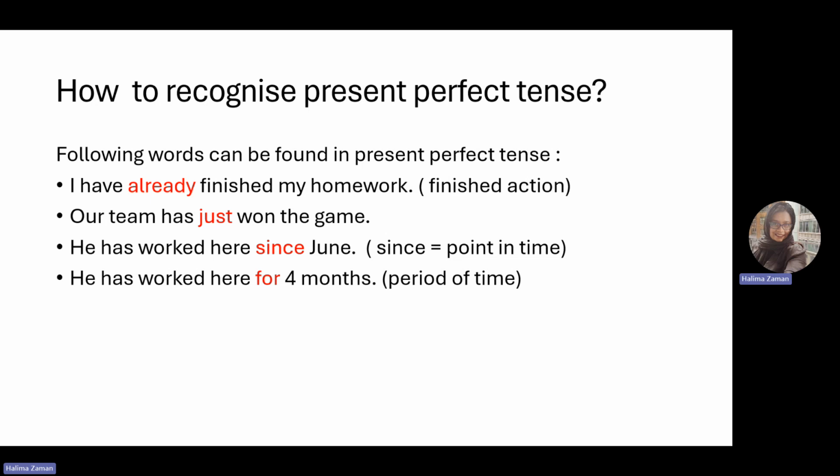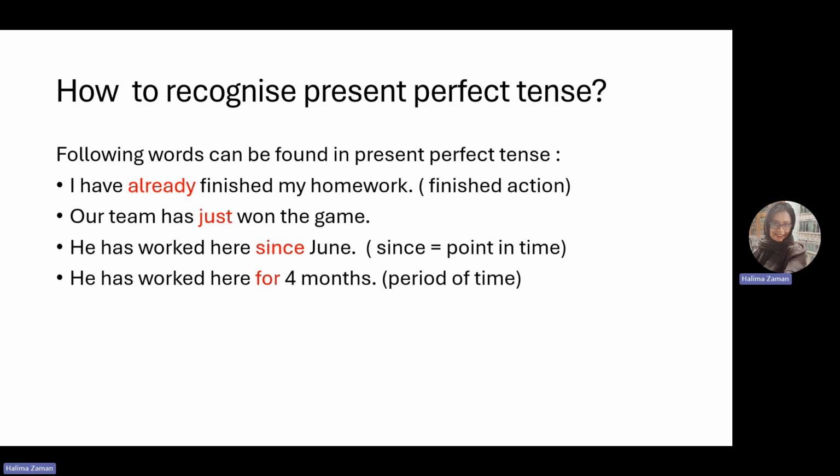For example, I have already finished my homework. This is an example of a finished action. The homework is already done. To emphasize that finished action, I'm going to use the adverb already. So if we see already, it's going to be present perfect tense.